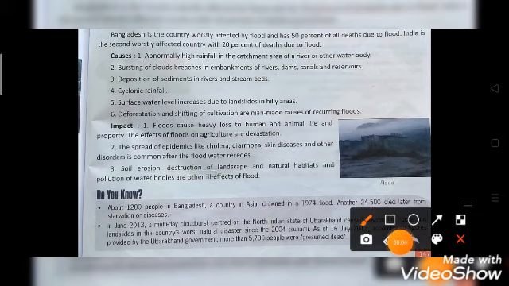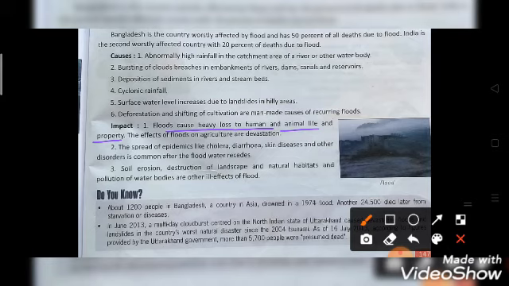Impact of flood, or consequences of flood. Flood causes heavy loss to human and animal life and also property. It also affects agriculture.